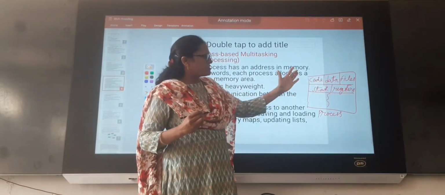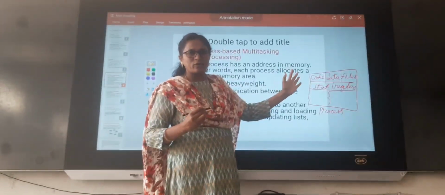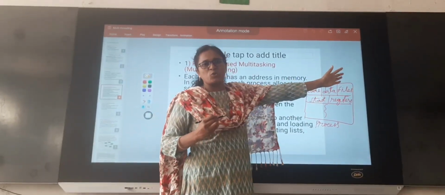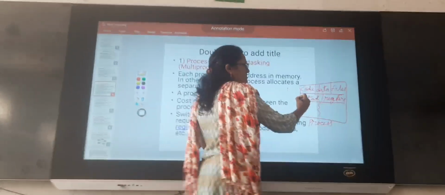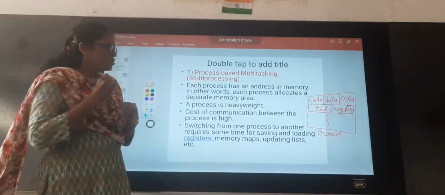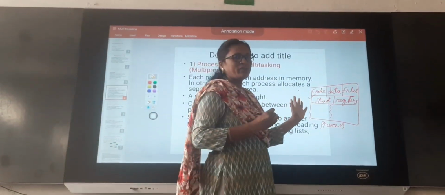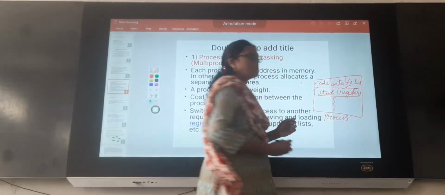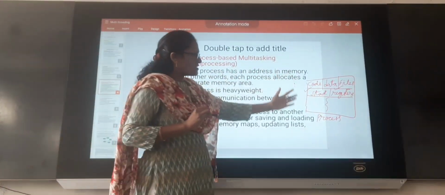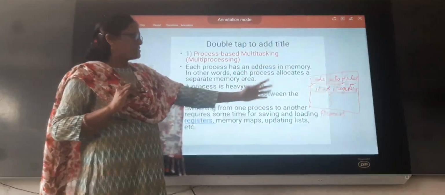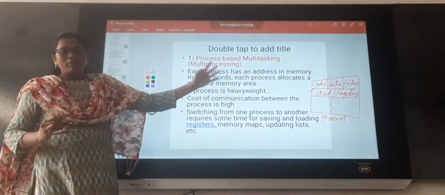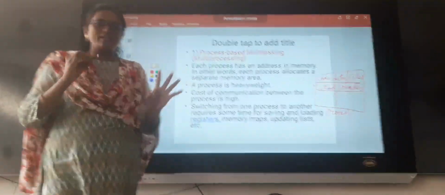First, every process needs some code to be executed, it needs some data, and it needs some files also. And every process has its own stack. Stack means the temporary results will be stored in the stack. And registers means the CPU will store temporary results in the registers. Like that, each process has its own data, code, and files. That's why we call a process heavyweight, because it takes its own address space.